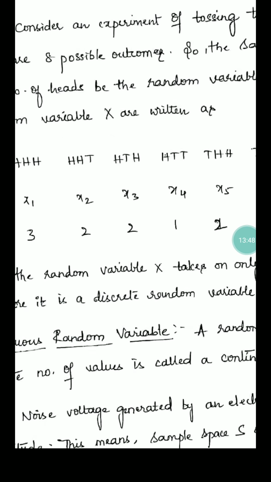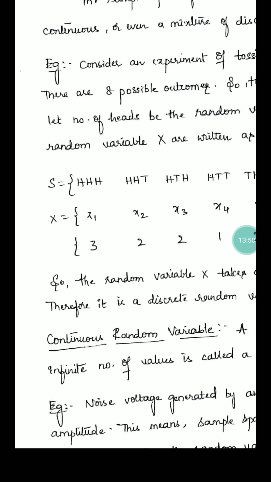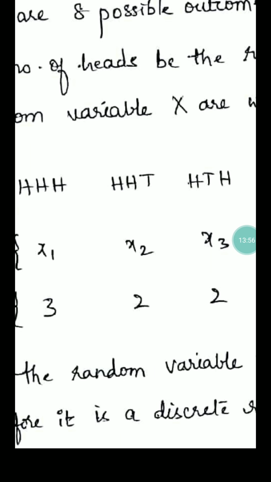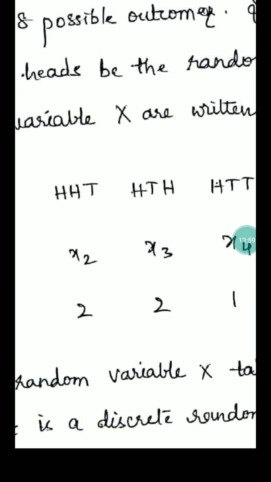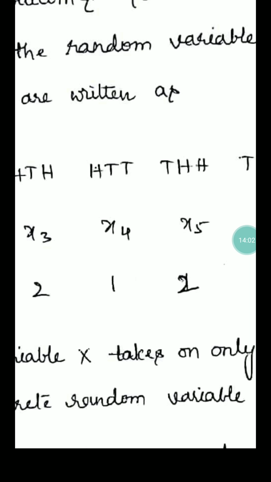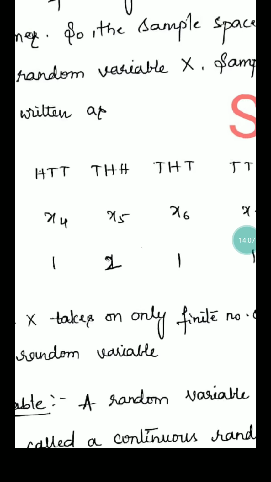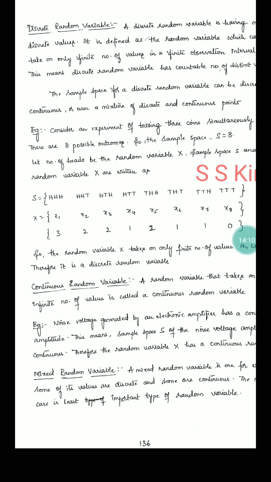This is what a discrete random variable means. Think about one small example. Three coins are tossed. How can we define this random variable? This is the sample space. What are the chances? If you toss, there is a chance to get three heads. Then second one, two heads, one tail. Same phenomenon: one tail, two heads. Then one head, two tails. This is the way to represent it when we toss coins, like 000, 001, 010, 011.